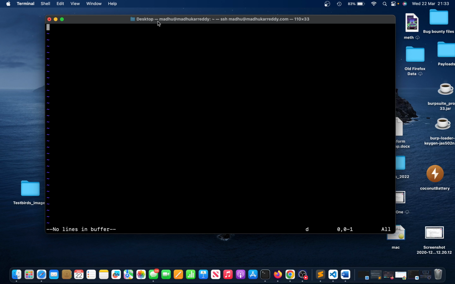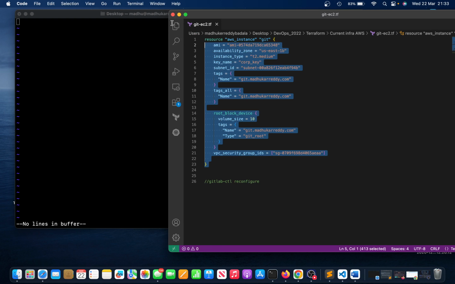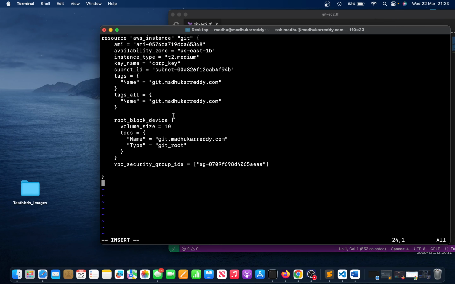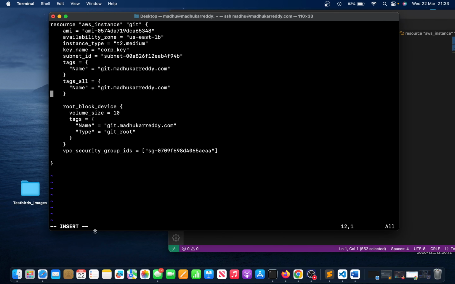So just imagine you're editing a configuration file. I do have one sample configuration file, so I'm going to copy it and come to insert mode. Now I'm in insert mode, so let me paste it here. So I just pasted. Okay, if I want to jump into a specific line, you usually don't see line numbers over here. If you want to see the line numbers, go to command mode, just press escape.